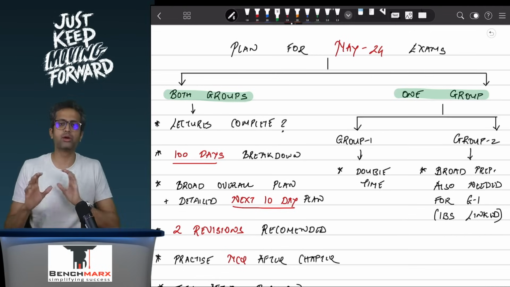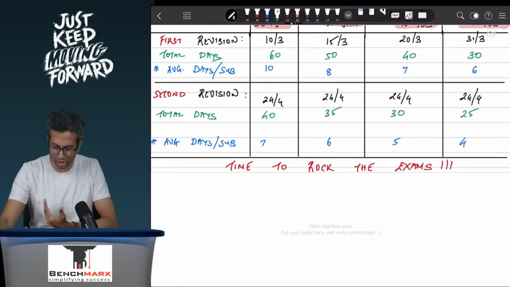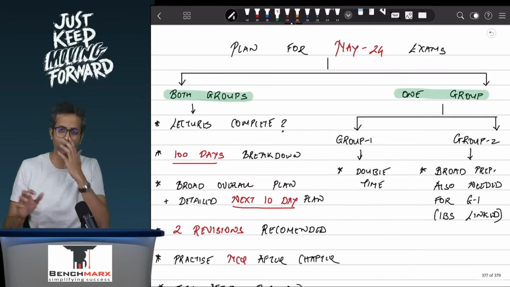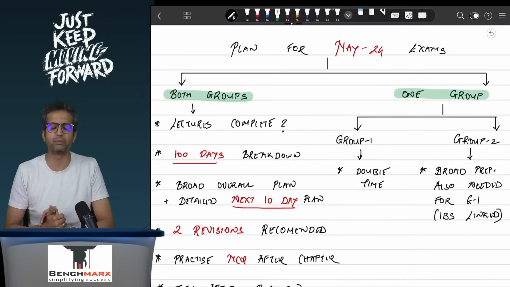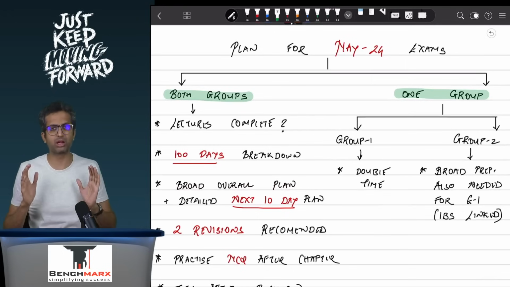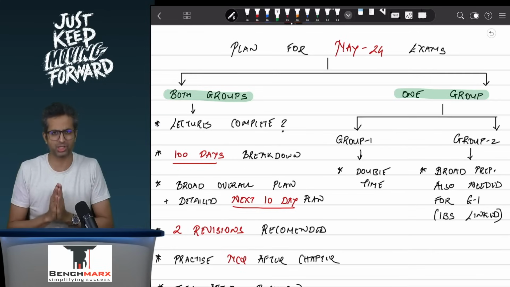So first of all, for your May 24 preparations, we will share you a revision planner. So I'll just come to that revision planner that we've prepared on a broad overall basis, and separately we'll do it for FR and AFM in subsequent videos. But to start with, we need to make a firm decision on whether we are going for two groups or whether we are going for a single group.